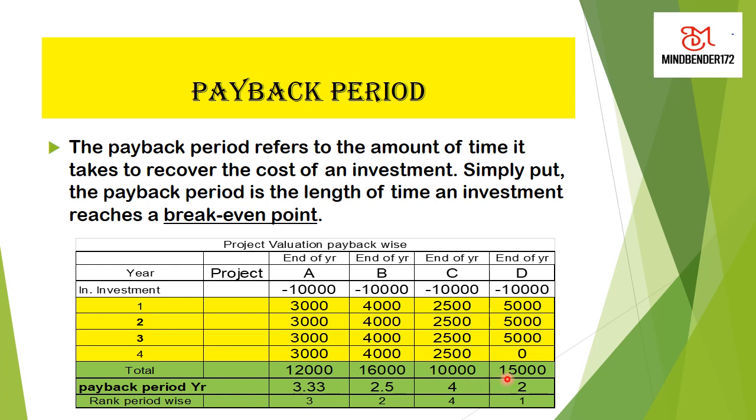In the third project, D, we have 2 years time to recover this. So, ranking wise, with this payback period, we have number 1 standing for project D, number 2 standing for project B, and so on. I hope you understand the payback period now.